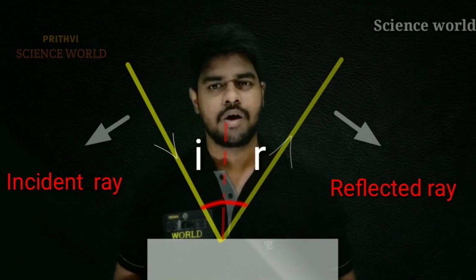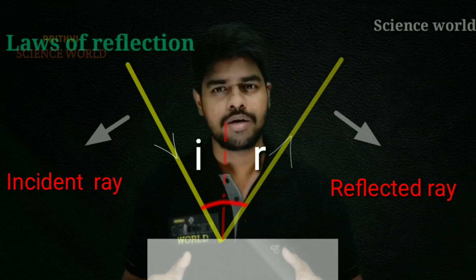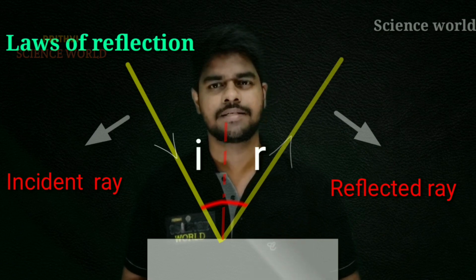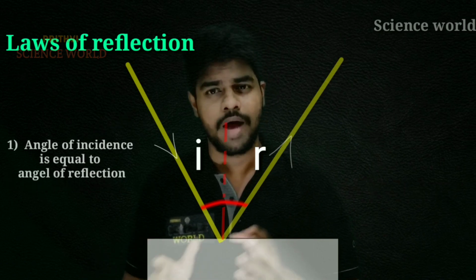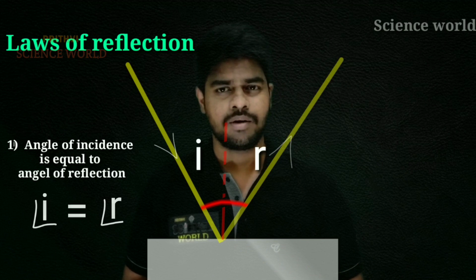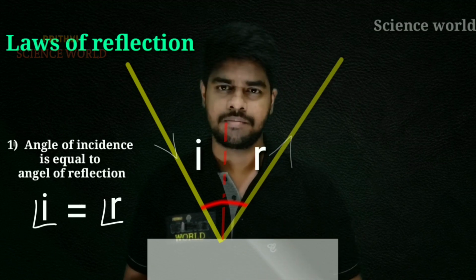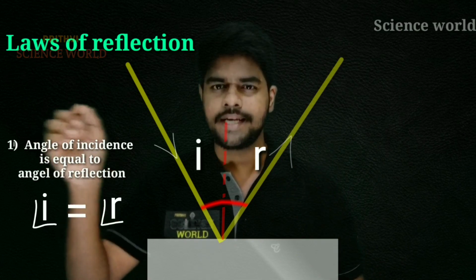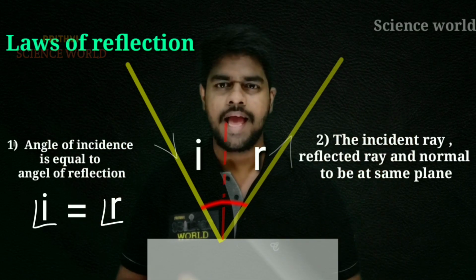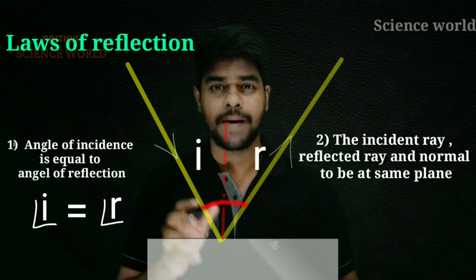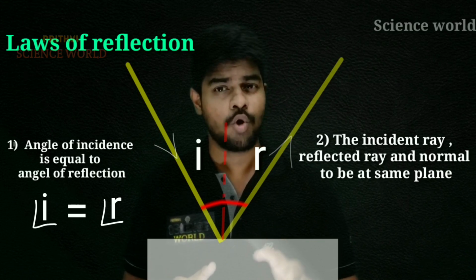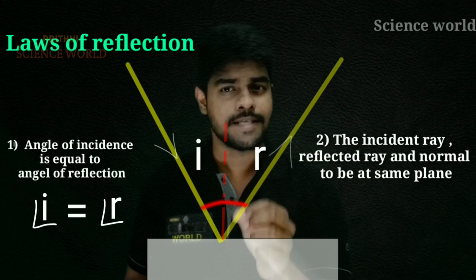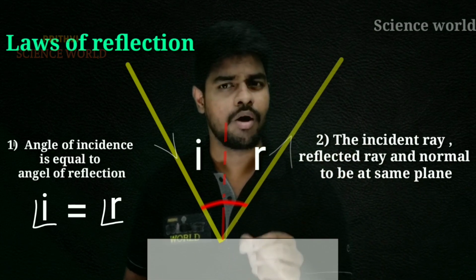Light follows some laws while doing reflection. They are called laws of reflection. We have two laws of reflection. First law: the angle of incidence is equal to the angle of reflection. For example, if the angle of incidence is 30, then the angle of reflection is also 30. Then what about the second law? The incident ray, the reflected ray, and the normal lie at the same plane. This is all about the laws of reflection.